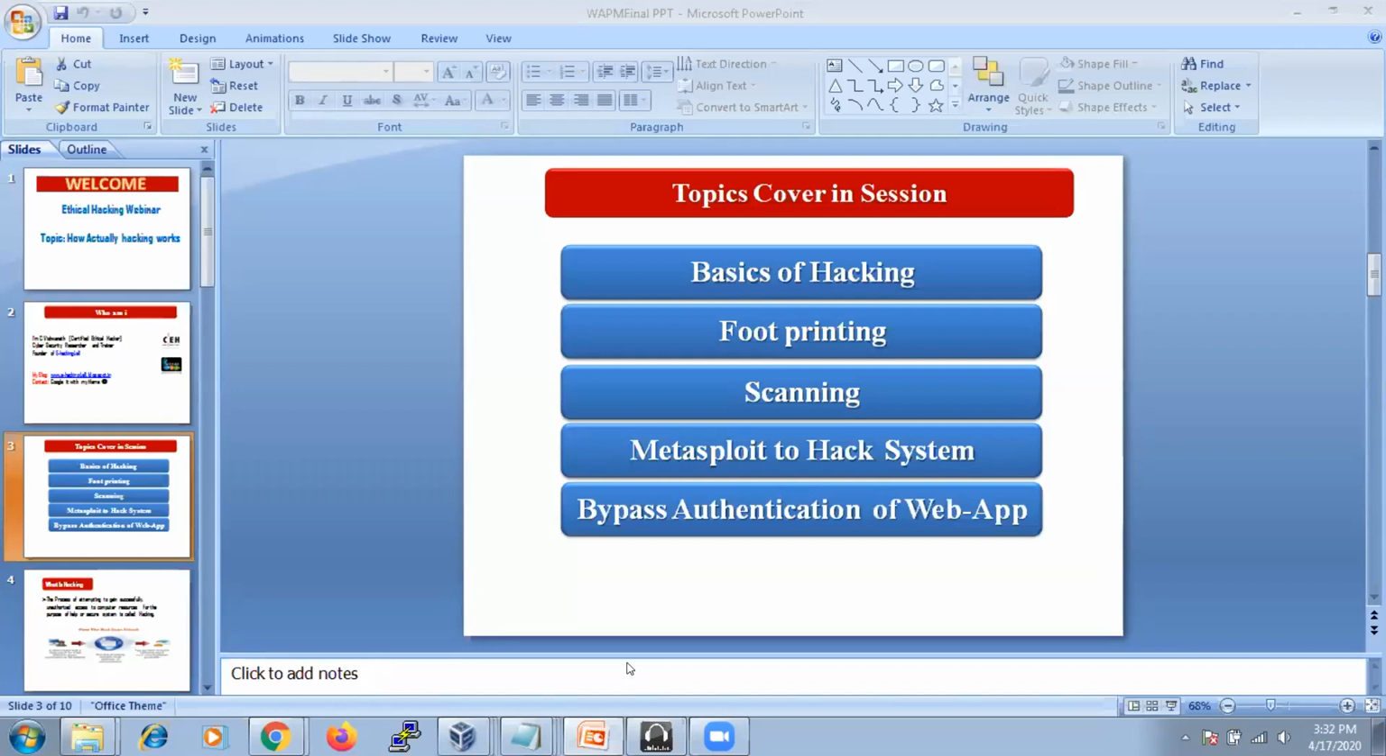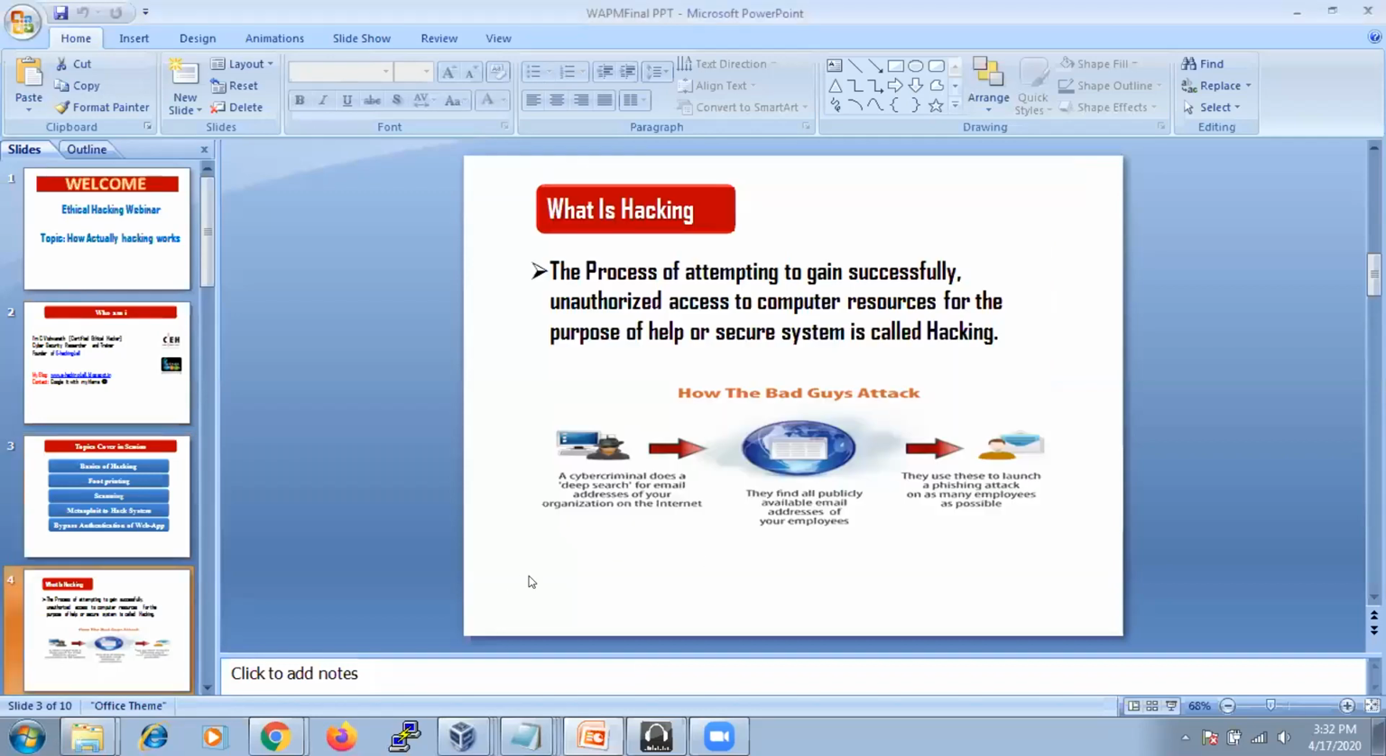So let's start with the basics of ethical hacking. What is hacking? You all know about security, but just a basic thing: hacking is the process of attempting to gain unauthorized access to a computer resource or a network resource, anything which is not ours. That is called hacking. The process you follow to gain unauthorized access comes under hacking. Here there are two types: hacking and ethical hacking.